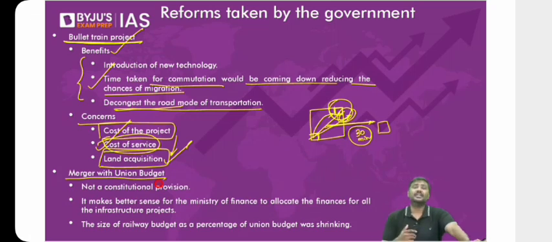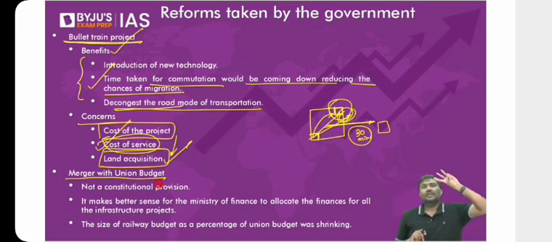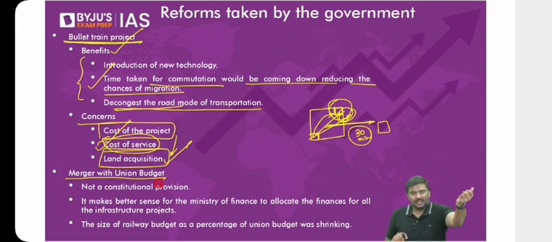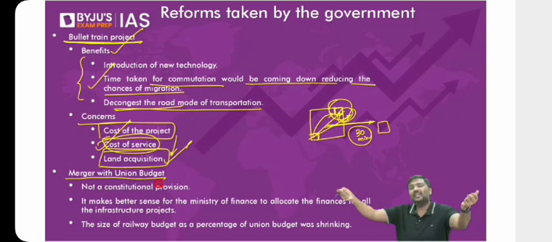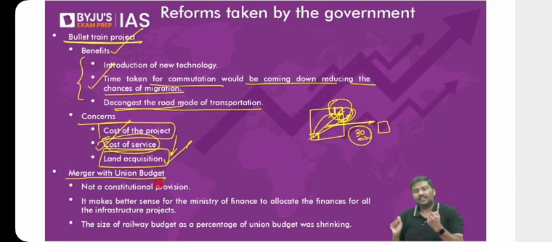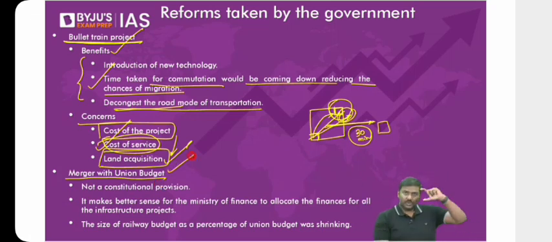Why am I referring to this as a reform? These are the simple points. One, the Finance Ministry is already allocating funds for road, port, airport, etc. So already there is one ministry allocating funds. What is the sense in having one more ministry allocating funds only for itself? Don't you think what makes more economic sense is that rather than two ministries allocating funds for infrastructure projects, there should be only one, so that we can plan correctly, so that the funds can be utilized efficiently, and so that we can decide what infrastructure project is a priority now and what is not. That's the reason we have merged the railway budget with the union budget.